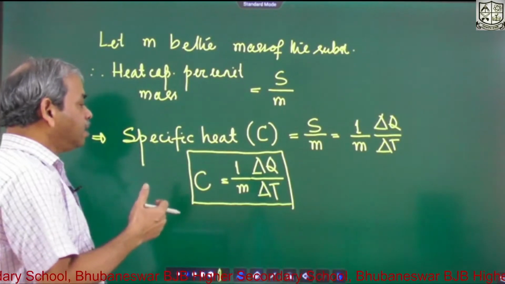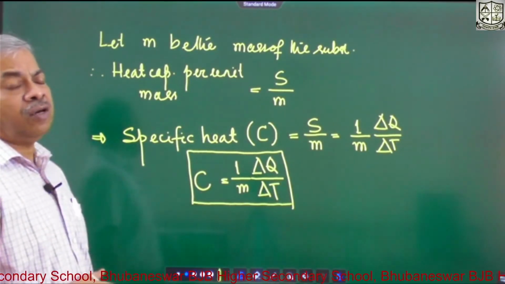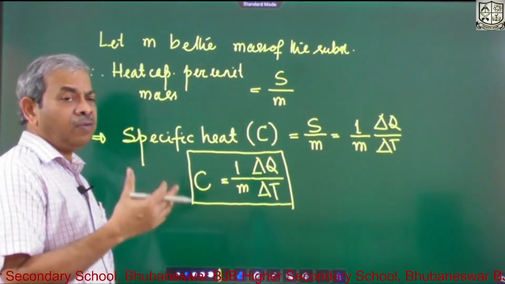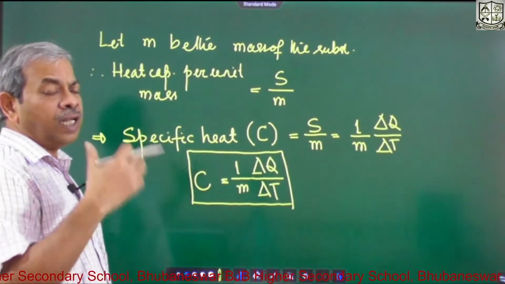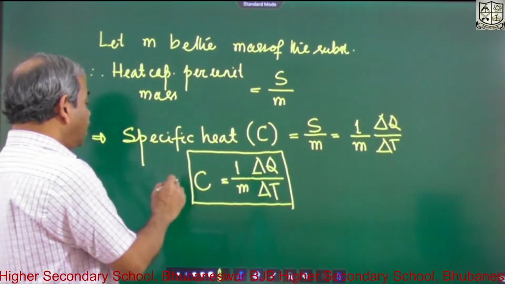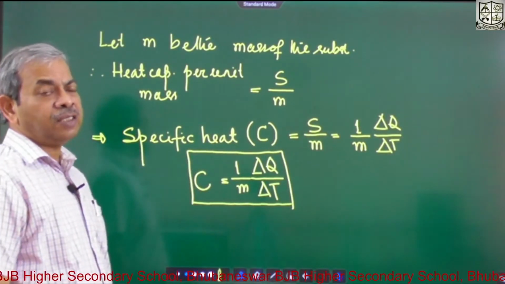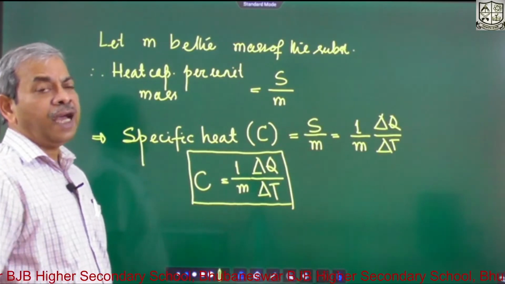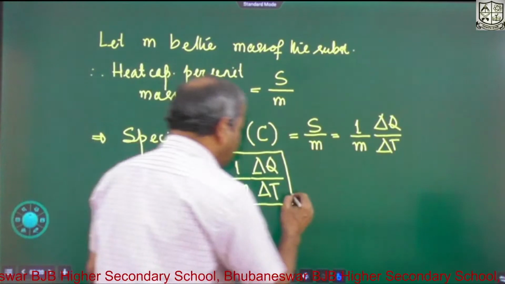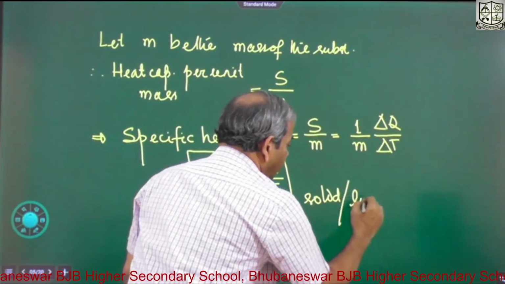So mole has a better understanding when the substance is in gaseous state. In that case, mole is the better one. Through mole, we can find out mass very easily. So this formula we use for the specific heat of a substance when the substance is either in solid state or in liquid state.